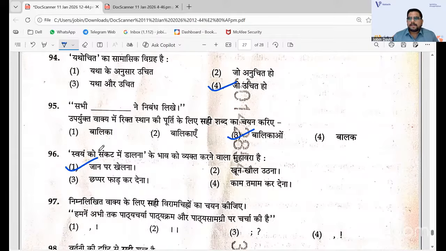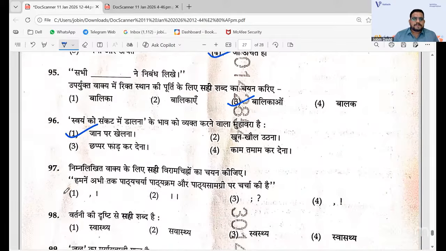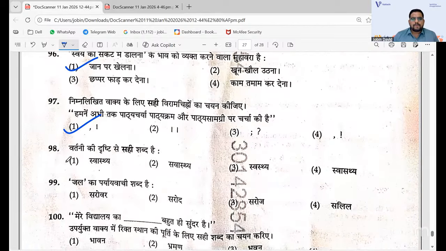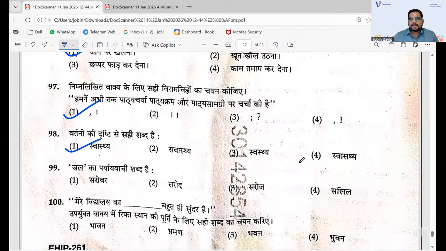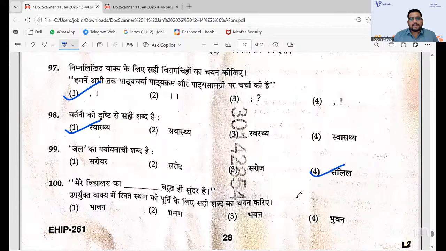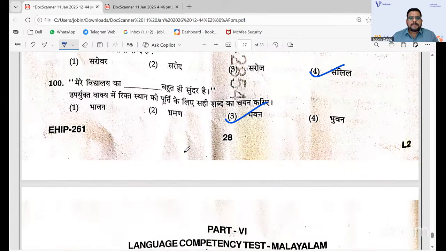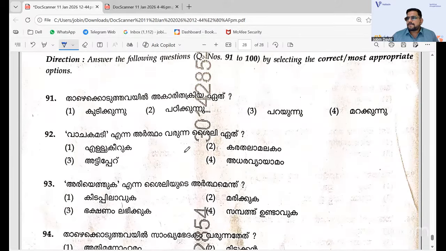And then 97 also it is 1 regarding the Hindi. 98 also it is 1, and 99 it is 4, and 100 is just 3. So that is the part that I had with the Hindi part, and then we have language competency Malayalam also.